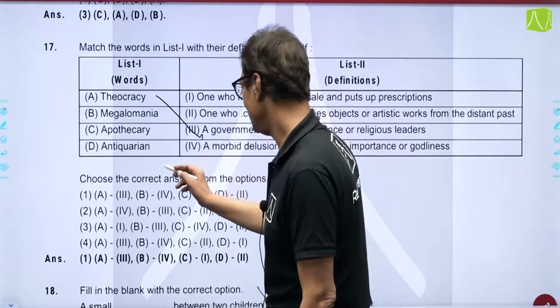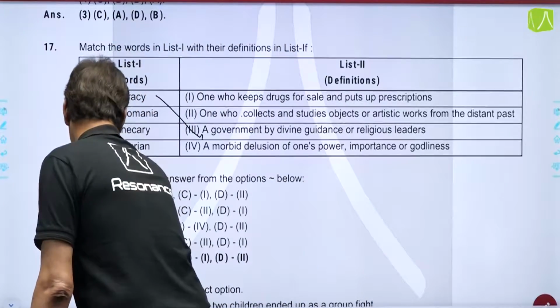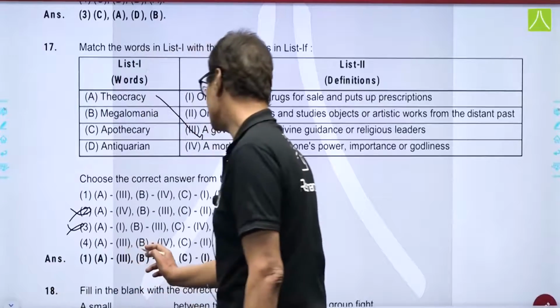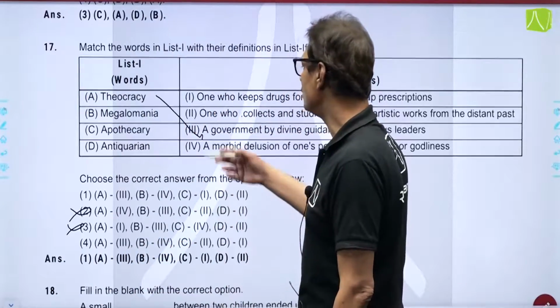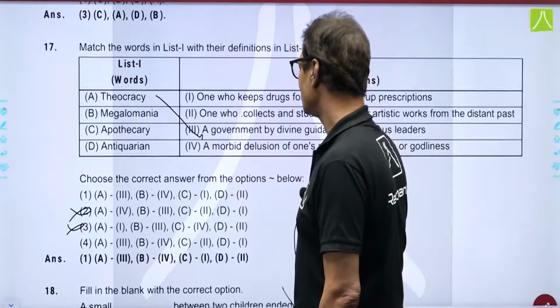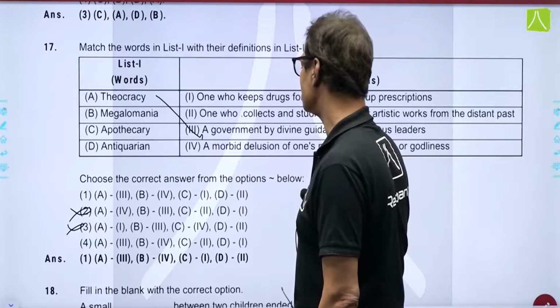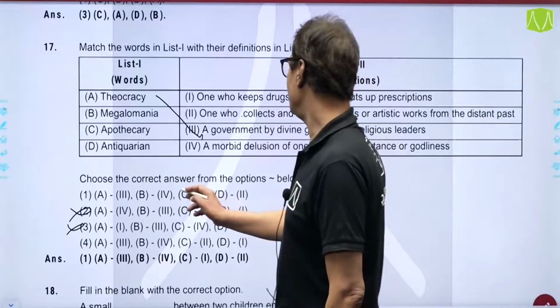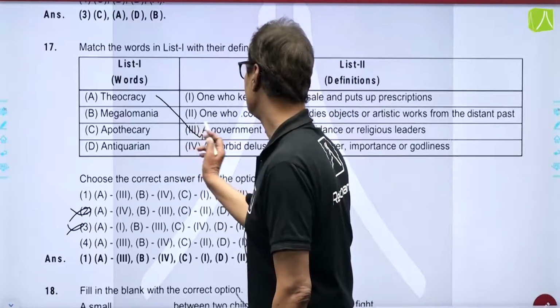A is third, then you can do the elimination. This is eliminated, this is eliminated. Two are left. Now the choice is between these. Let's move on. Megalomania. What should be the answer? Megalomania is option number 4.